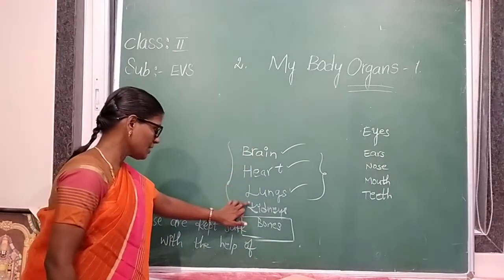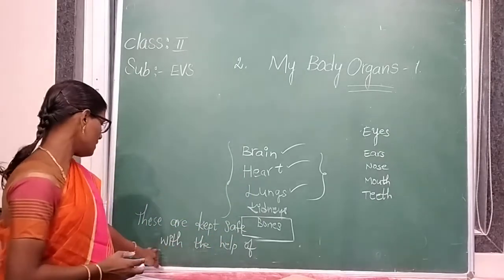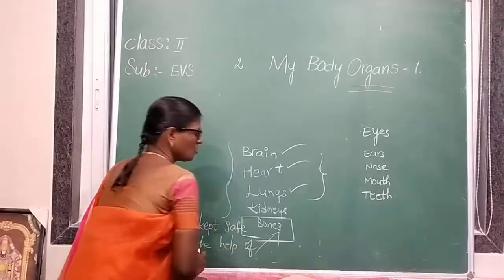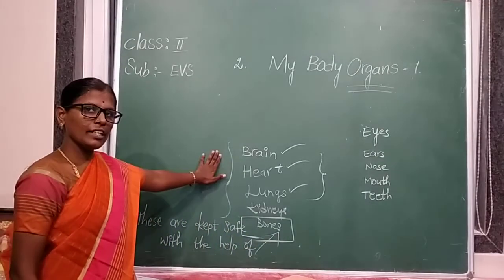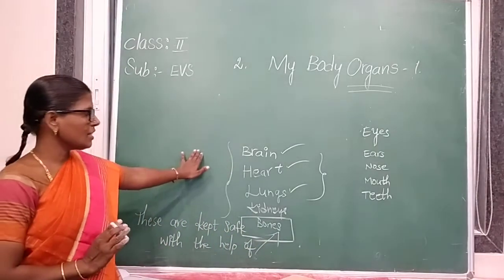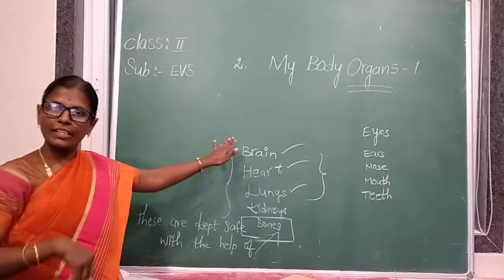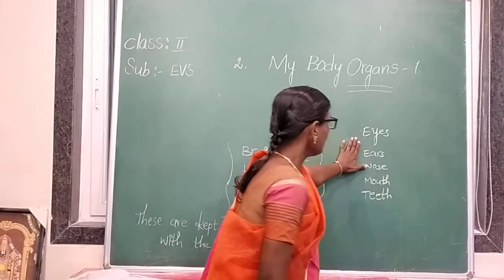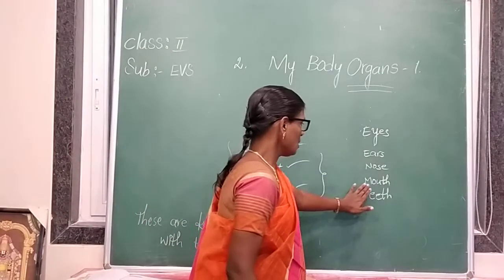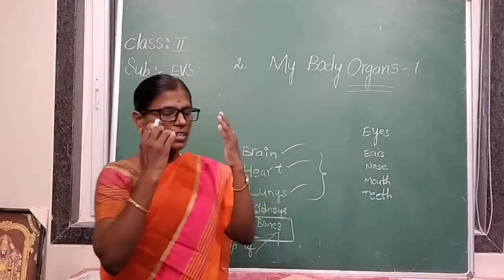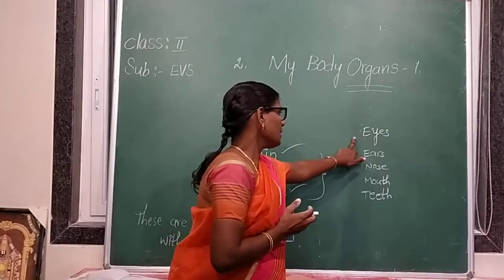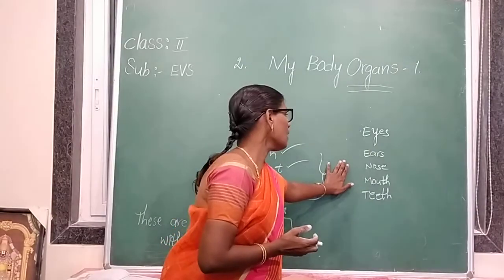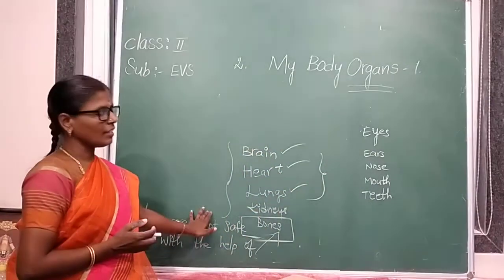Brain, heart, lungs: these are kept safe with the help of our bones. These are internal organs, so we cannot see them. These organs are present inside our body. Eyes, ears, nose, mouth: these are external organs, and we can see them. These are internal organs.